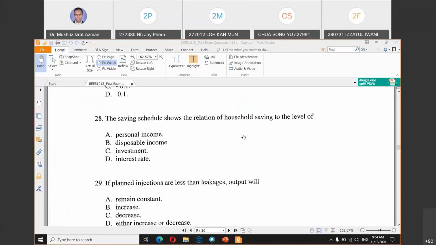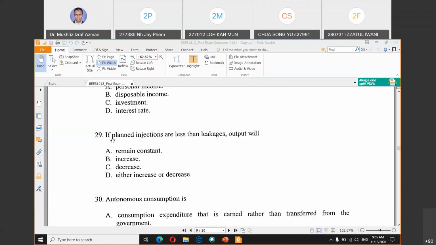Next, the saving schedule shows the relation between saving and what? If you do not know, just Google this, or you can try to make an intelligent guess. Sometimes you can just Google this or refer to your notes if there are any. Planned injections are less than leakages. Output will be what?